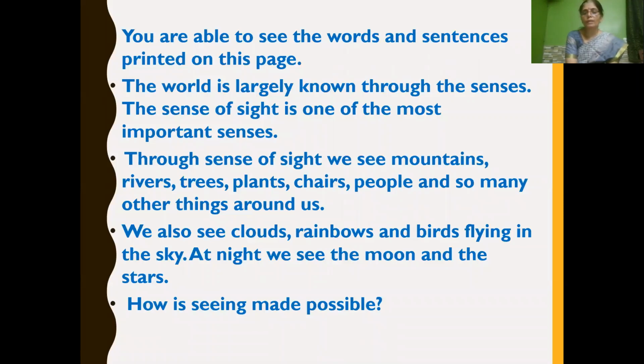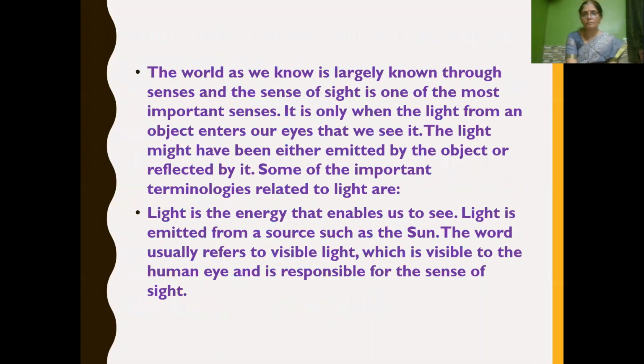If you think about these things, how is seeing made possible? In this session, we will be learning about light and reflection of light in a detailed manner. We know that the sense of sight is one of the most important senses.